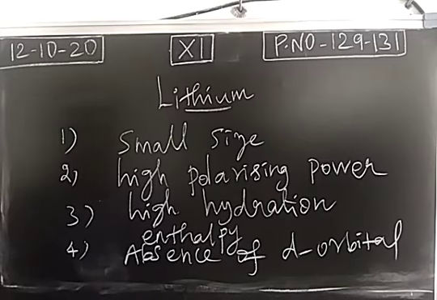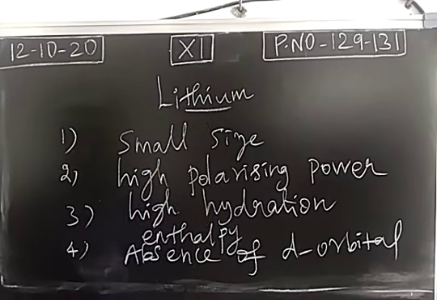So when you consider a group, the first member will have a different property. The distinctive property of lithium in group number 1 is mainly due to the smaller size of lithium. And after forming an ionic bond with other elements, covalent character will be introduced in lithium based compounds. This is mainly due to polarization. For the polarization, polarizing power of a metal is a must.